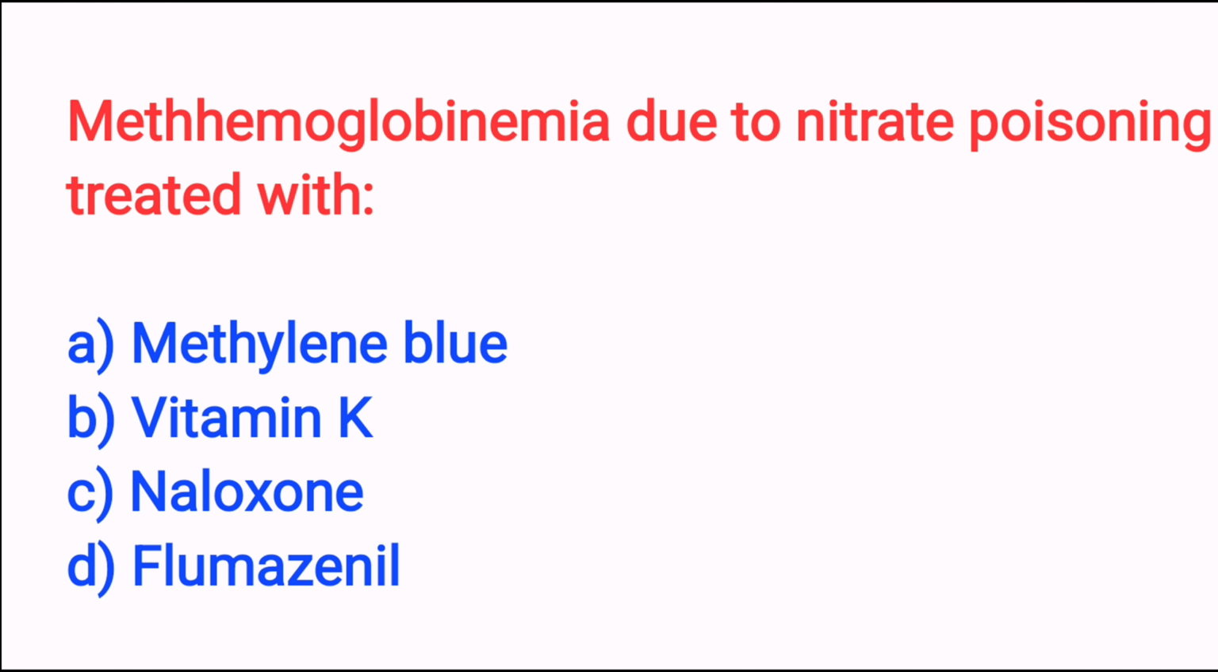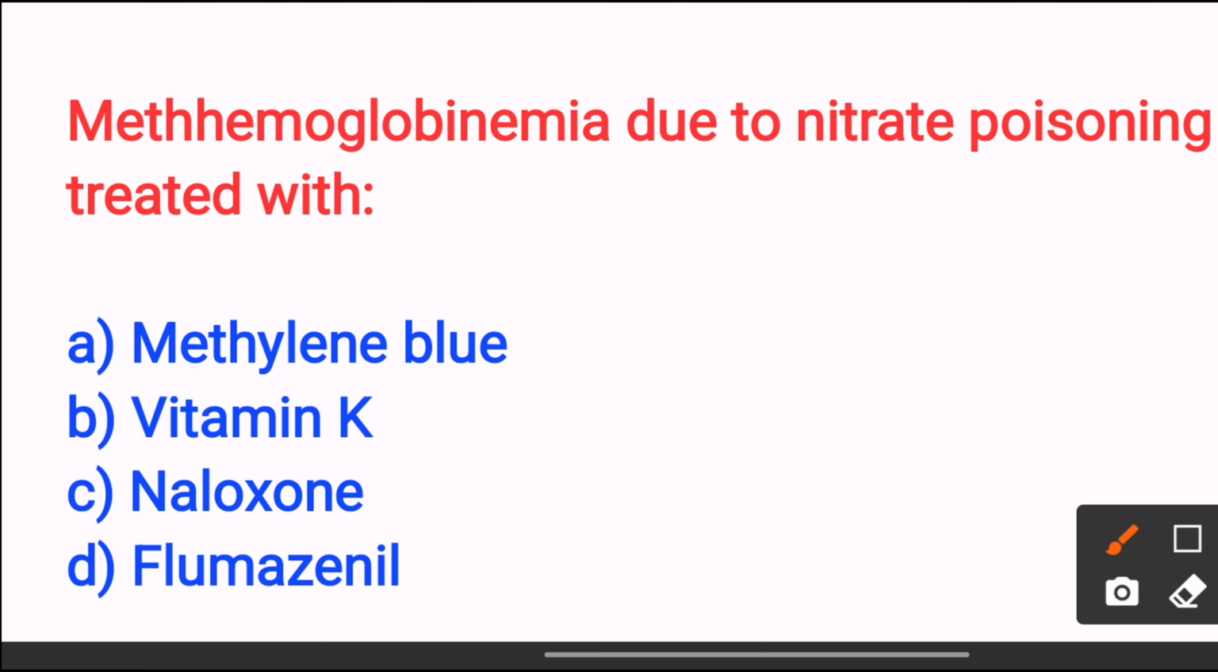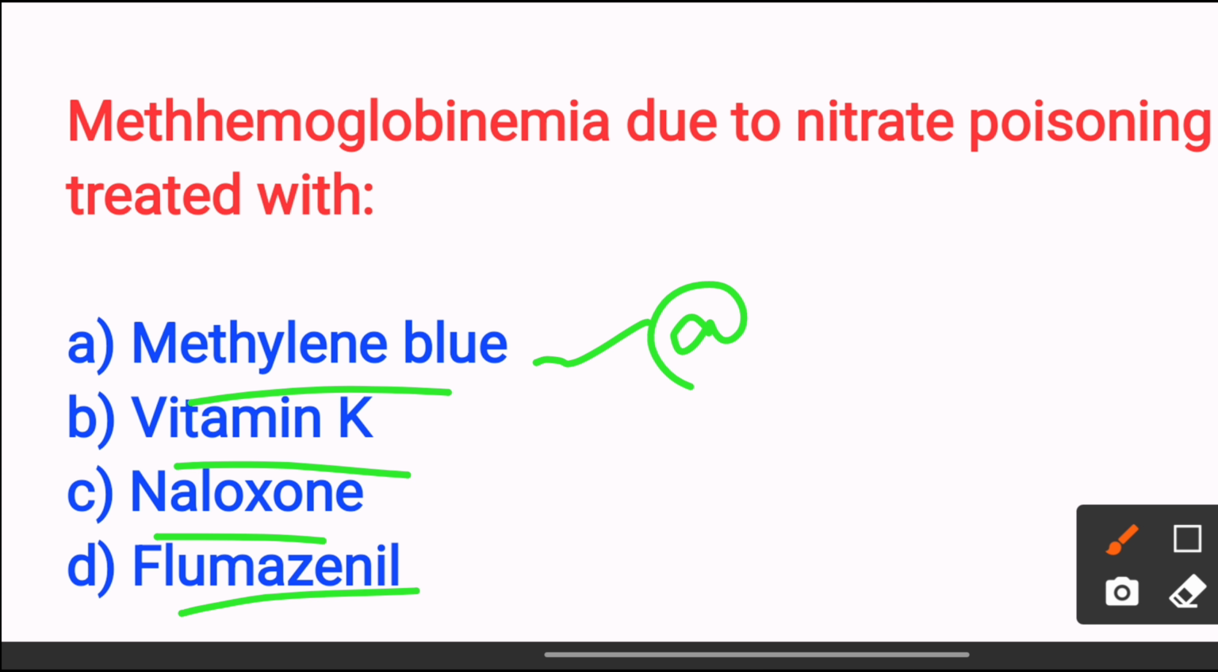Next, methemoglobinemia due to nitrate poisoning is treated with option A, methylene blue, option B, vitamin K, option C, naloxone, option D, flumazenil. The answer is option A, methylene blue, because it restores the hemoglobin oxygen carrying capacity.